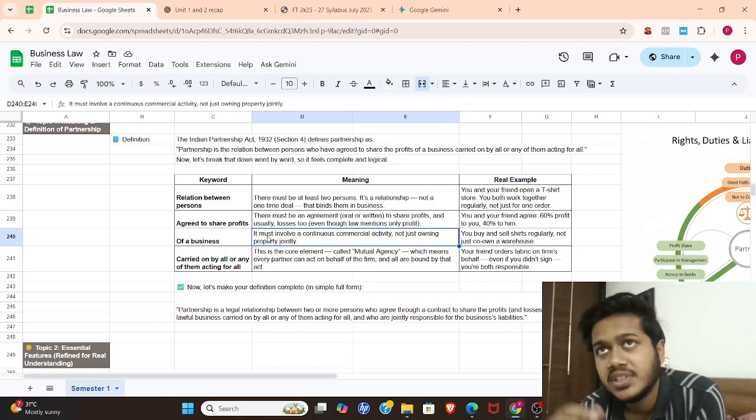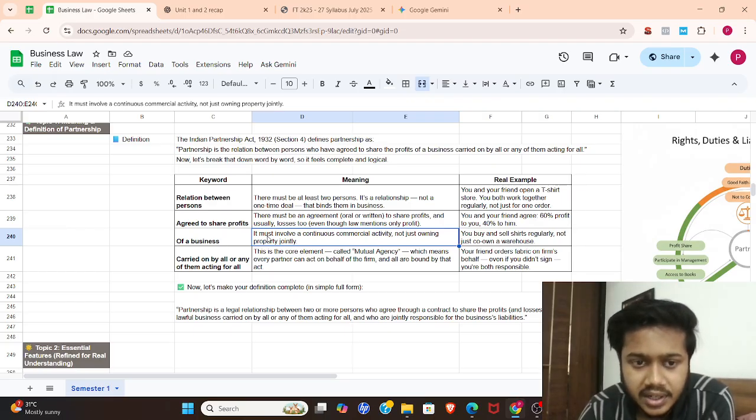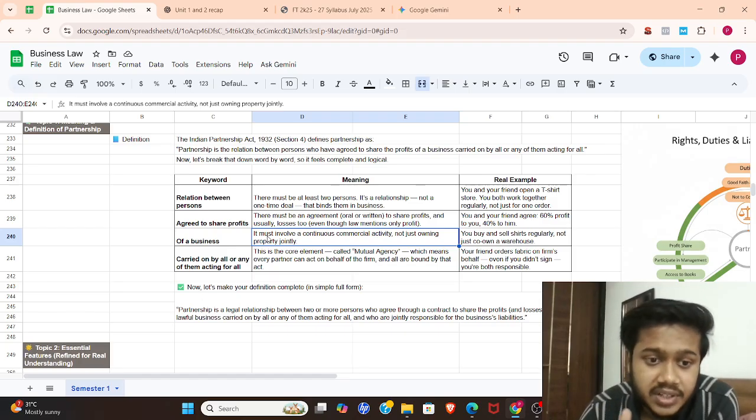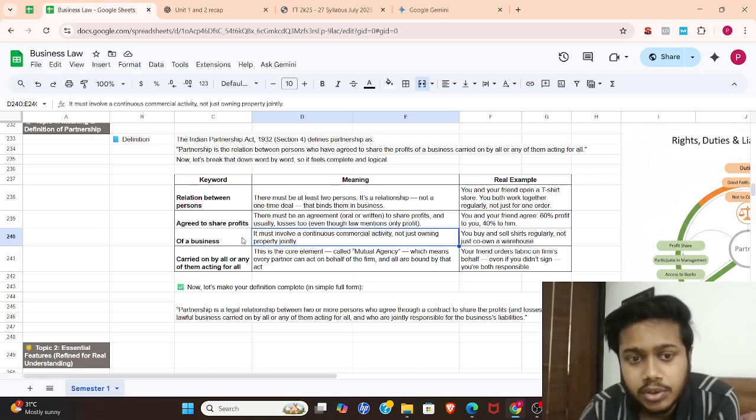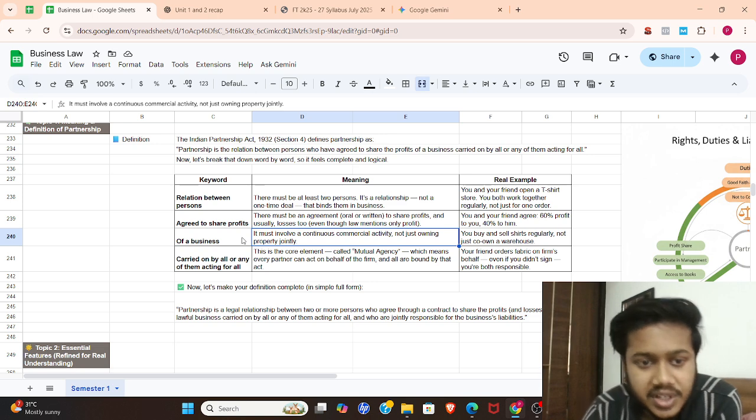So basically, the definition says that when two or more people come together to share profit of a business carried on by all or any of them acting for all. You will see each feature is connecting the dots of the definition.